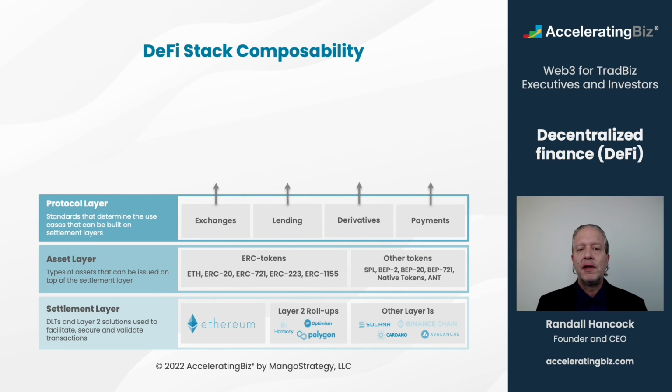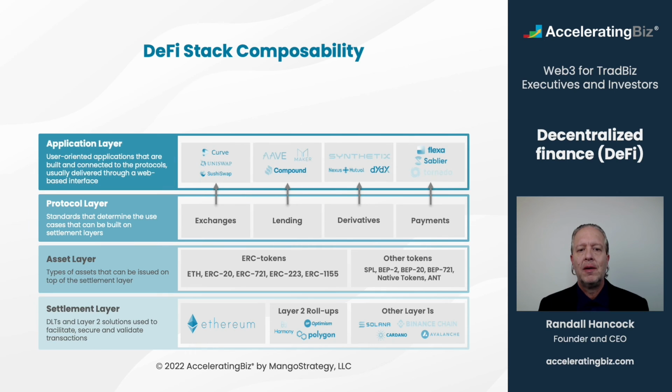Protocol standards that determine different use cases, such as decentralized exchanges, lending, derivatives, and payments, can be built on top of these foundation layers. As we've discussed, the application layer includes a wide range of user-oriented applications that are built on and connected to protocols, usually delivered through web-based interfaces. Yet it doesn't stop there.